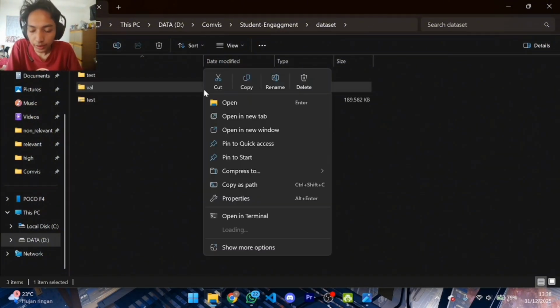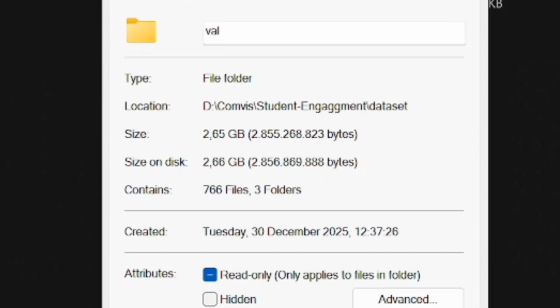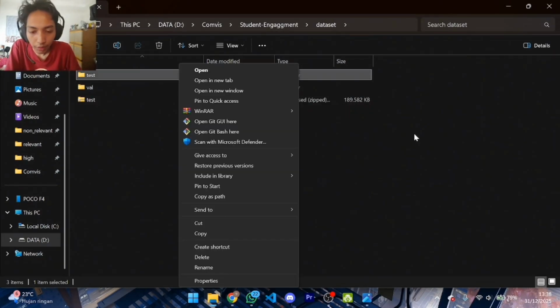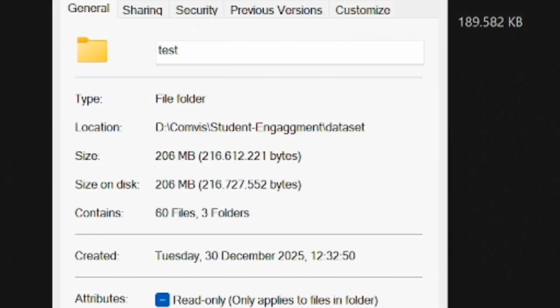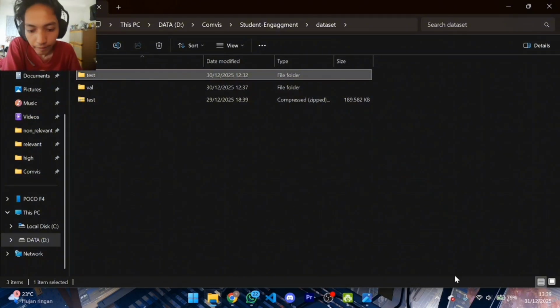Before pre-processing, the size of the files was about 5 gigabytes, and for the test we have a size of 206 megabytes after processing.